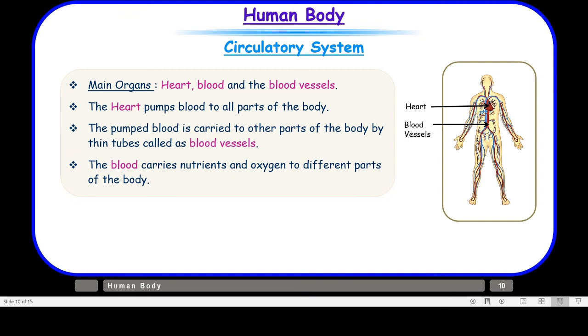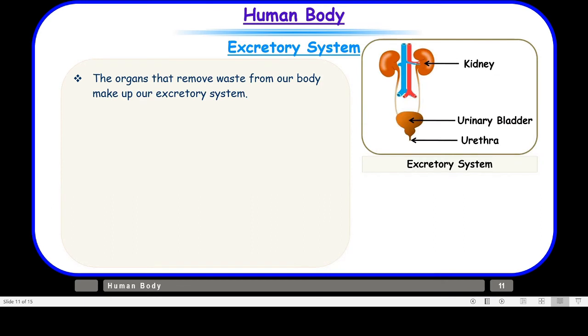So children, with this we'll move on to the next interesting system, and that is the excretory system. Whenever we talk about excretion, it has something to do with the removal of waste from our body. So the organs that remove waste from our body make up our excretory system.